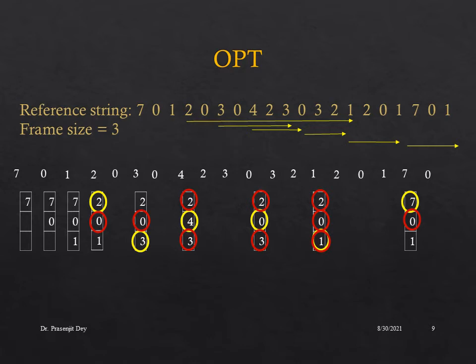After that, if a new page request 0 arrives, 0 is already in the page table, so there will be no page fault. After that, if a request for 1 arrives, 1 is already in the page table, so there will be no replacement. So in this example, we can see that the number of page faults is 9, and this is the optimal page fault count.